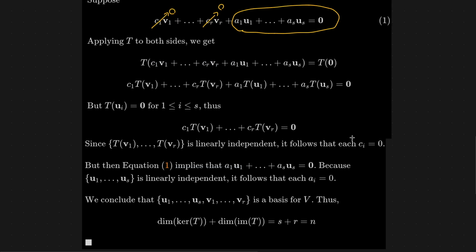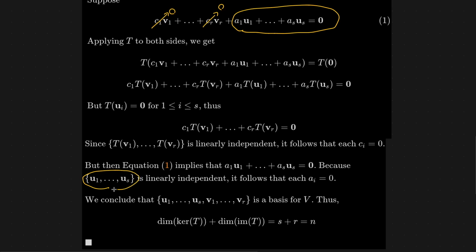And so that means in my original equation, notice it's the same C1, C2, all the way to CR. Those are all zero. So that gets me halfway there because I know this is zero, I know this is zero, and I know all the other V terms are zero because the coefficient has to be zero. So that leaves me with just this equation here: A1U1 plus A2U2 all the way to ASUS equals 0.